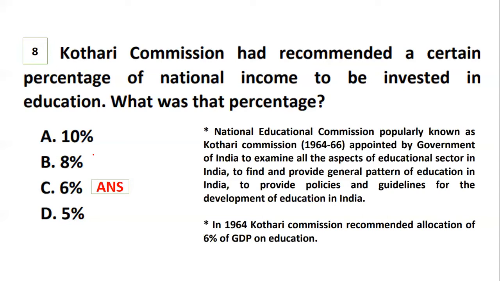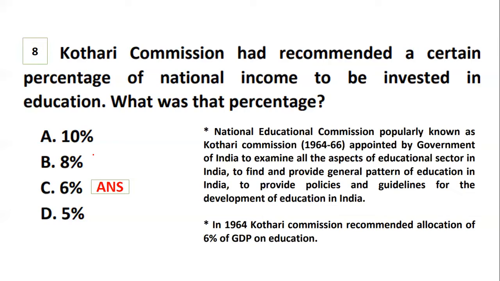So basically, it was not only that, but to provide the guidelines and policies for the development of Indian education. And this committee recommended 6% of gross domestic product on education. So the right percentage is 6%. So it talks about 6%.